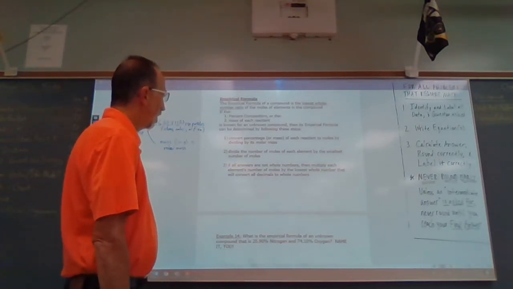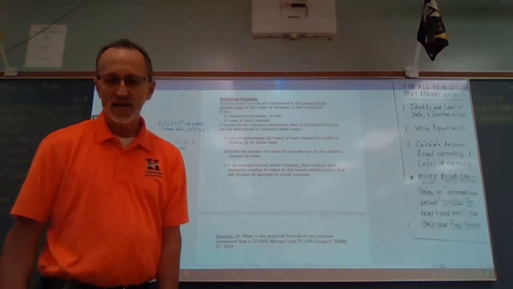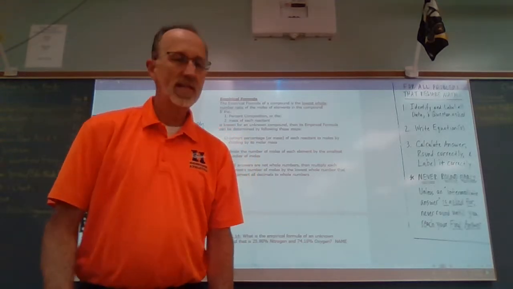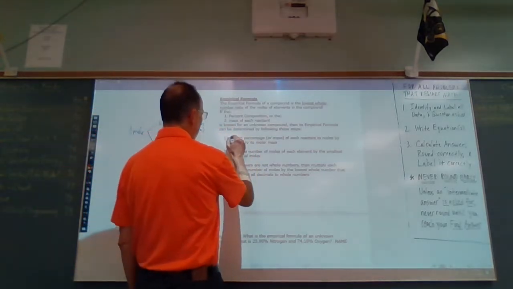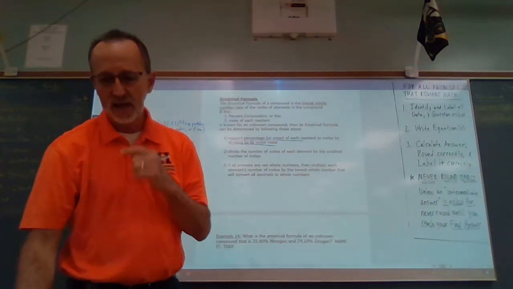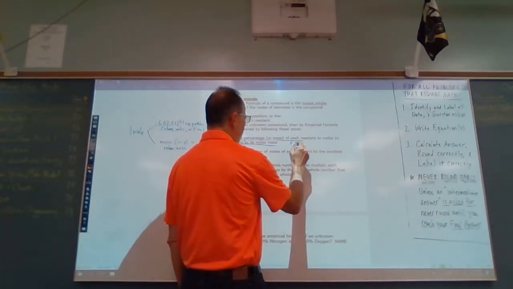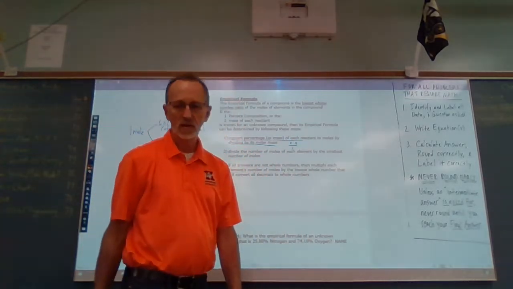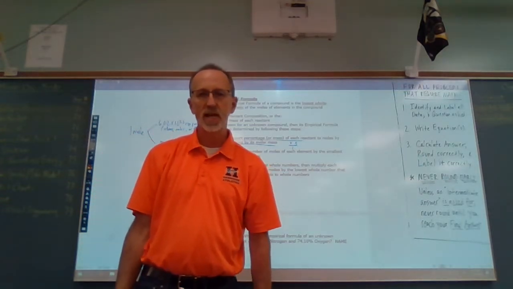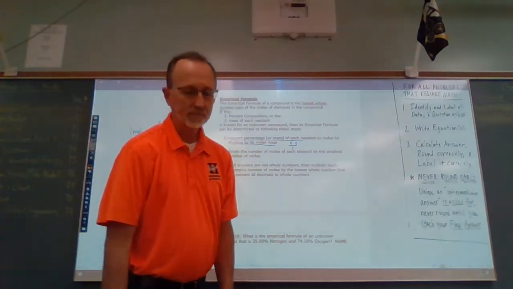Number one, convert the percentage or mass of each reactant to moles by dividing by its molar mass. All right? So let's think about that. By dividing by its molar mass. So let's say we have X number of grams of a substance, and we put that over 1, all right? And we want to convert this to moles. We did that back in the second lesson in this unit, all right?